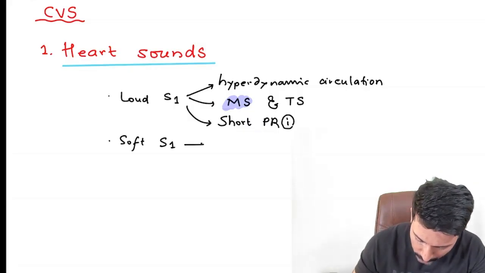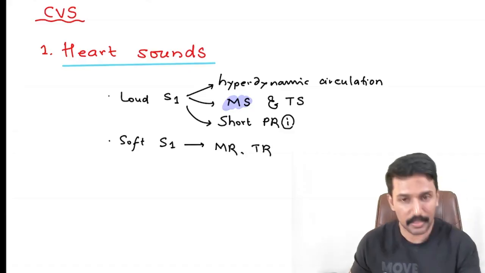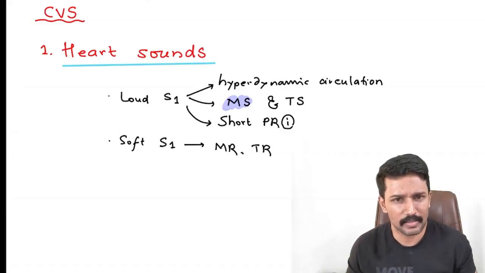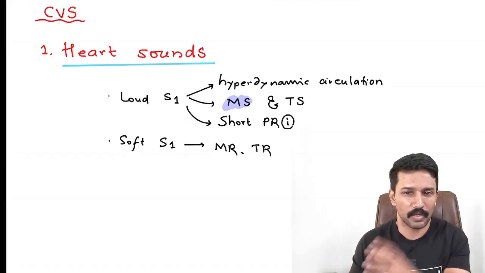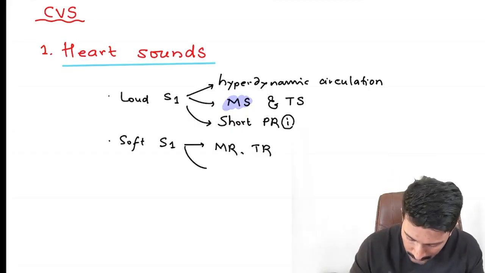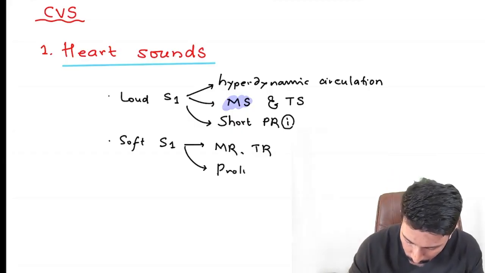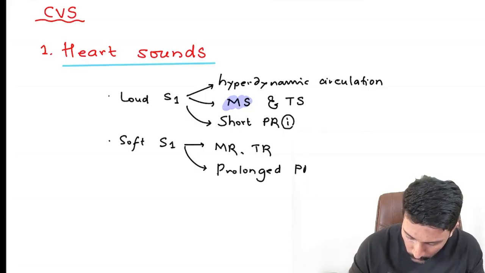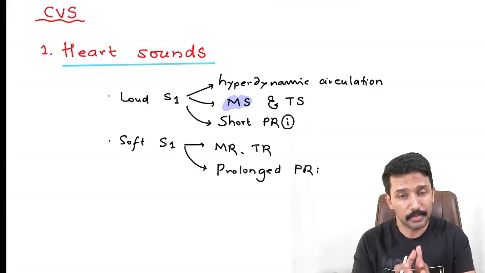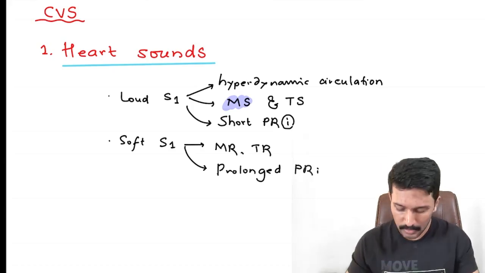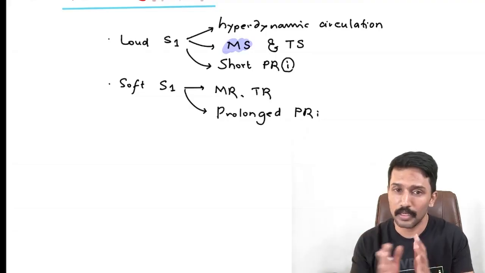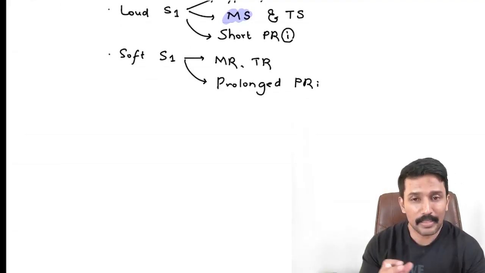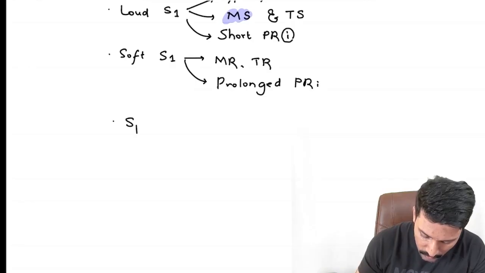And then when it comes to soft S1, you get that in patients with mitral regurgitation and tricuspid regurgitation. Exactly opposite of MS and TS. Because in mitral regurgitation, mitral valve is not closing, only tricuspid closing. In TR, only tricuspid valve is closing, mitral is not closing. Then second, when you have prolonged PR interval, abundant time is available for the mitral valve or the tricuspid valve to close, and because of that they don't make much noise. So you already remember the relationship between the loudness of S1 and PR interval. They are inversely correlated.